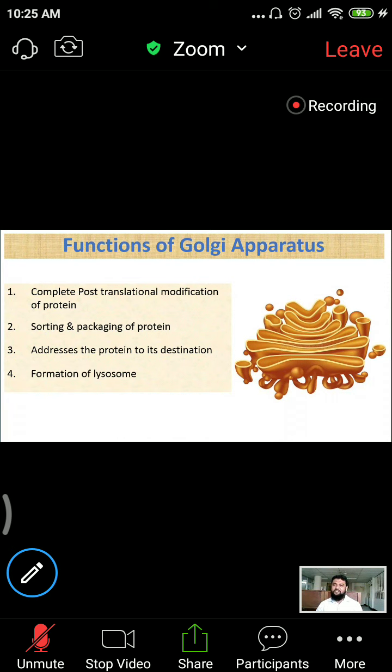What a mechanism it is. Rough endoplasmic reticulum has already completed the newly formed protein, but why is Golgi apparatus needed? Golgi apparatus is the structure where sorting is taken up again. Only good protein is exported from the cell.